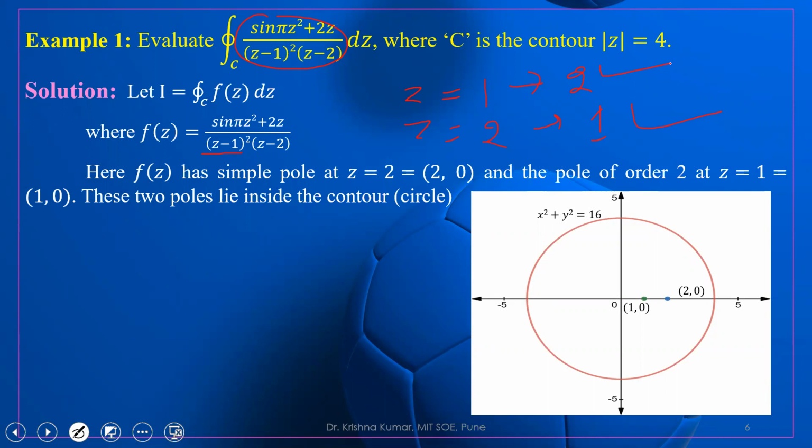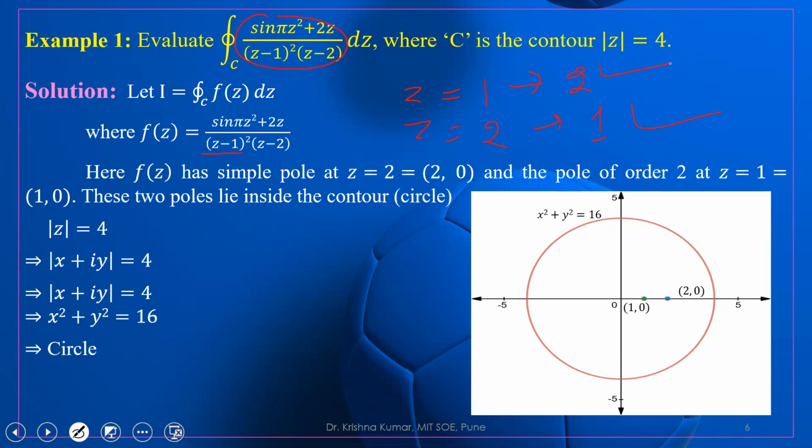And now if we trace the contour given, mod of z is equal to 4. Mod of z equal to 4 is nothing but x square plus y square equal to 16. It is a circle with center (0, 0) and radius 4. So if we draw the points, they are (1, 0) and (2, 0). Both points are inside the given contour. So we apply Cauchy's residue theorem for both points.